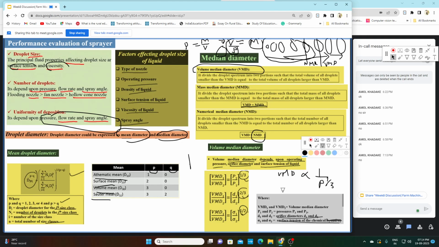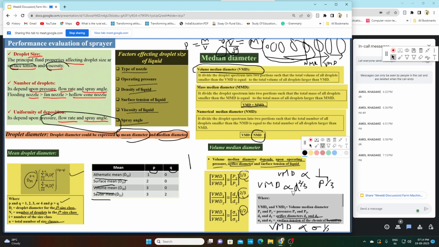Now this VMD is directly proportional to diameter of orifice to the power 2/3. Okay, now VMD is directly proportional to surface tension of the liquid to the power 1/2. So VMD basically depends on three things.